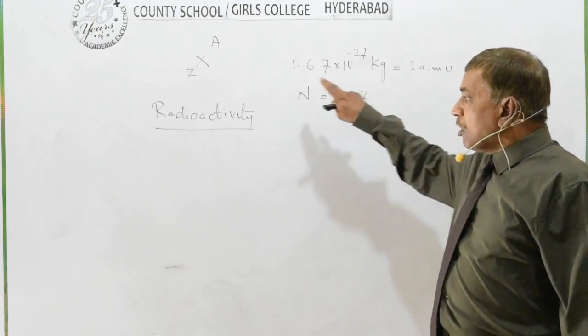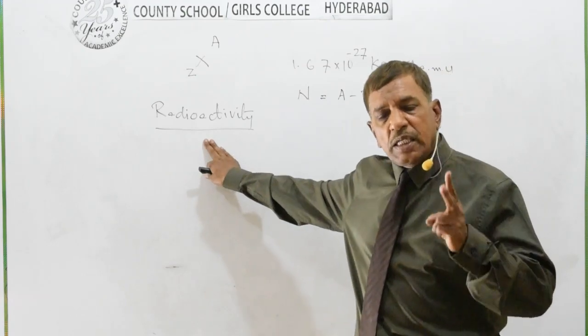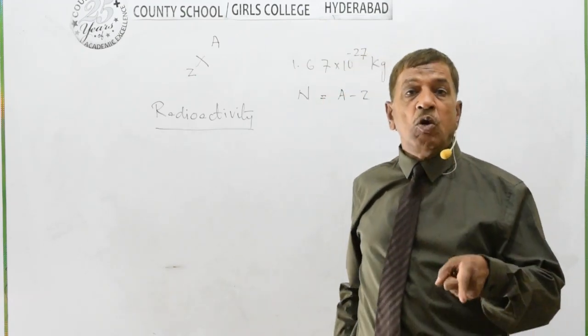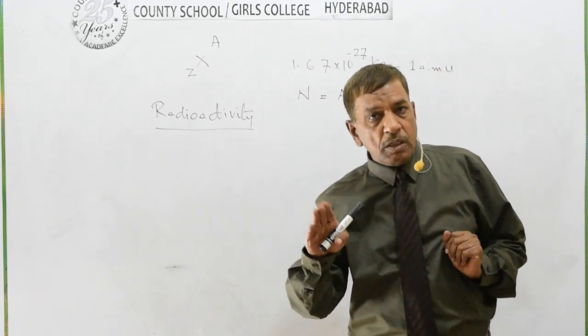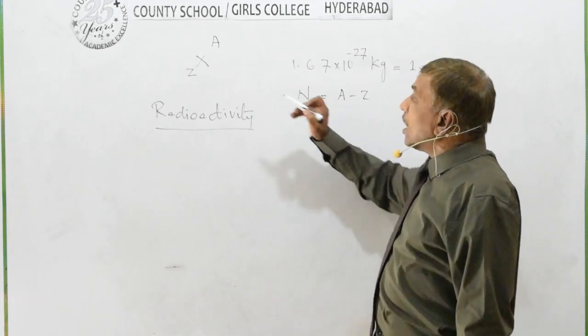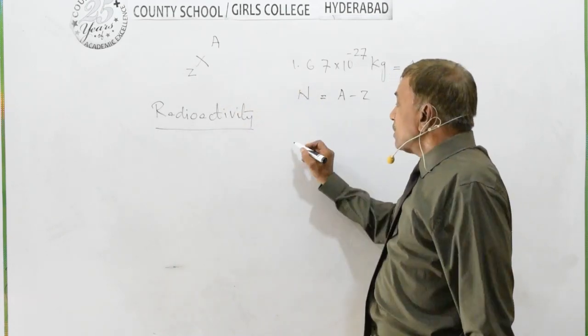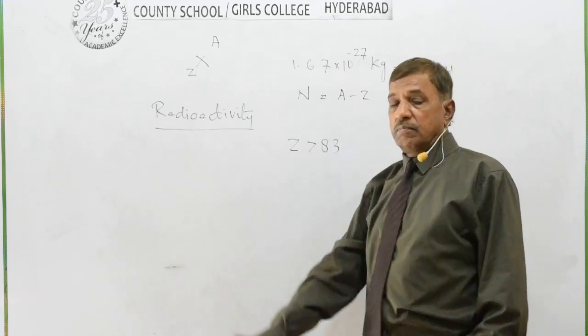So in order to define what is radioactivity, we see those elements of the periodic table which have atomic charge number more than 83, that means the elements which have Z greater than 83.